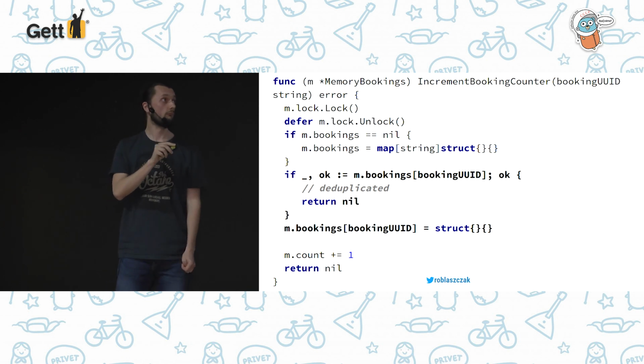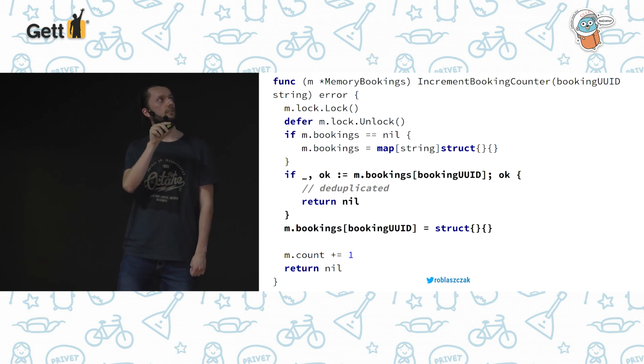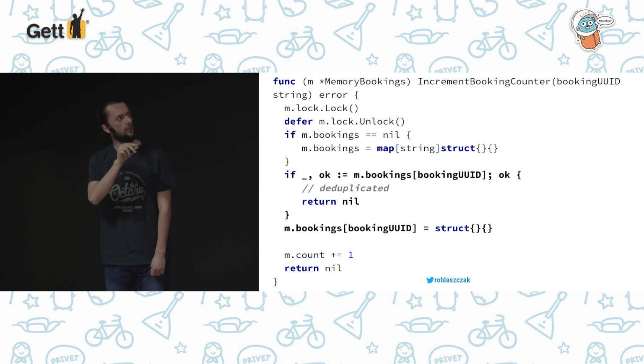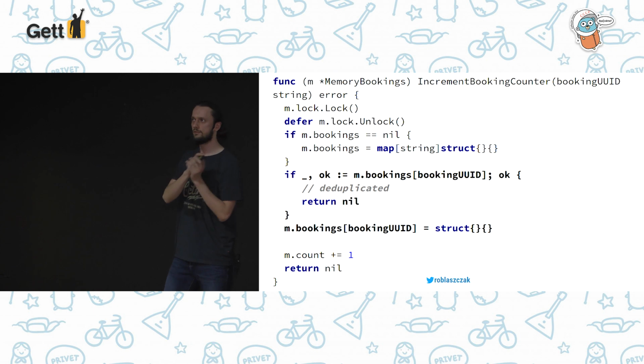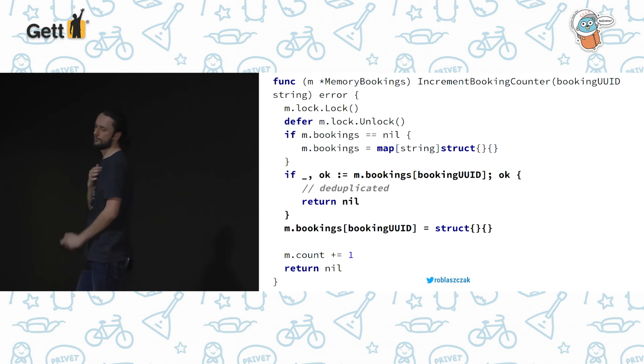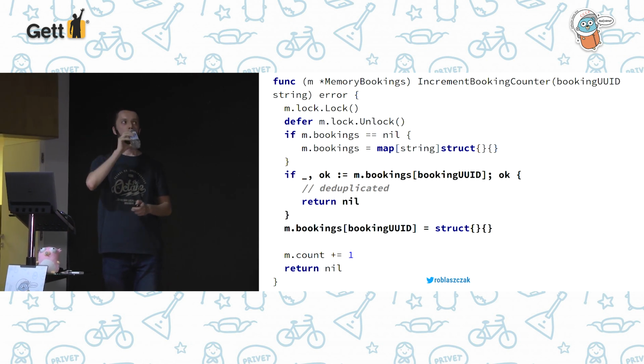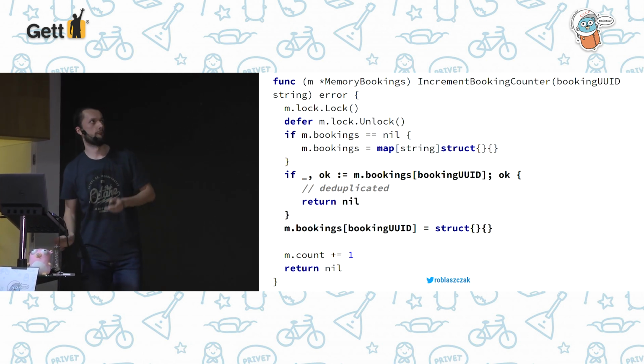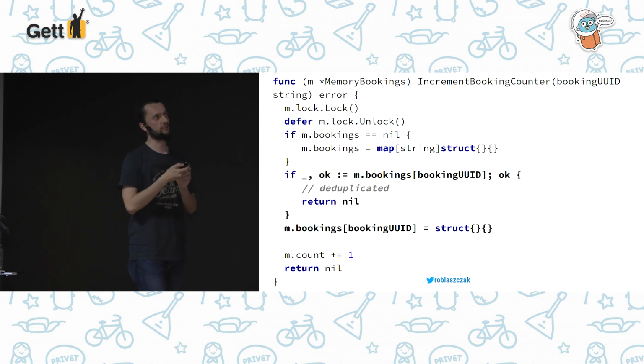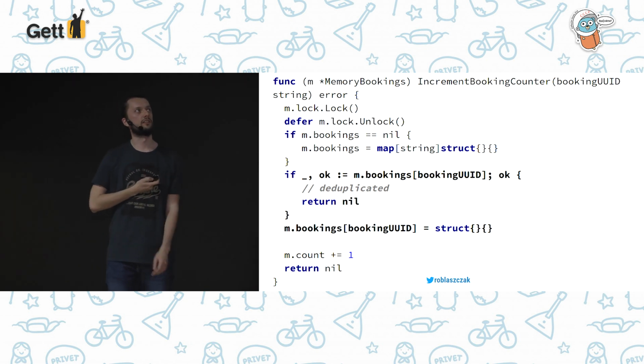And when we didn't process it before, we add the information that we already processed it. It's pretty easy, and it should work pretty much the same for every database. It basically doesn't make sense for an in-memory implementation, but it's good to understand how it can be implemented.